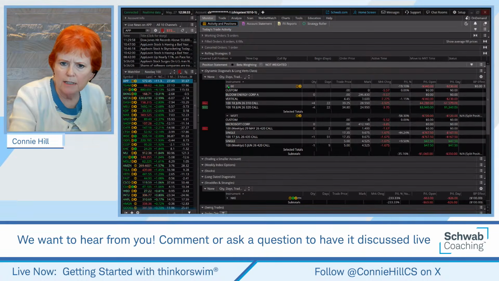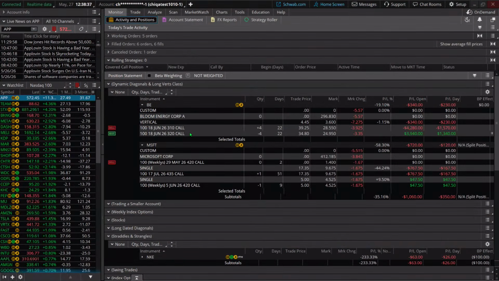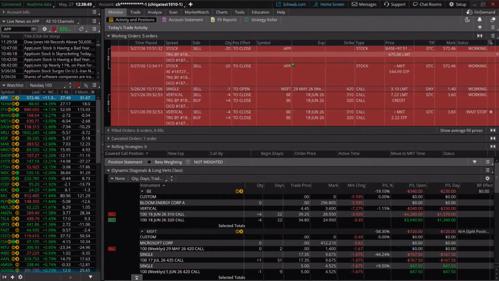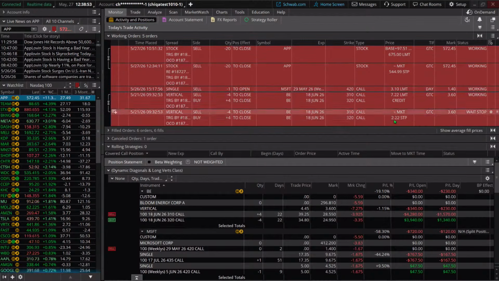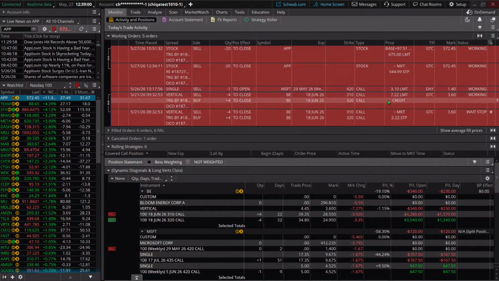Okay, so I've got a long call vertical spread here for one of our classes. This will be for our class tomorrow. We're down in the trade a little bit, but you can see I do have an order here for the options. So it's in my working orders. And if we come down to BE, you can see that I've got a stop in place for a place that we need to be out of the trade if it's just not going well, or a place where we'd be happy to take target profits, which I think we said about 50% on this one.